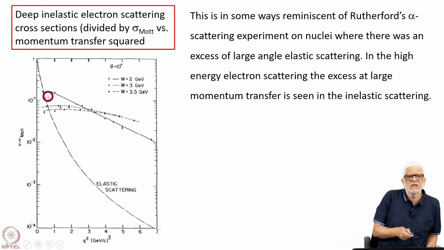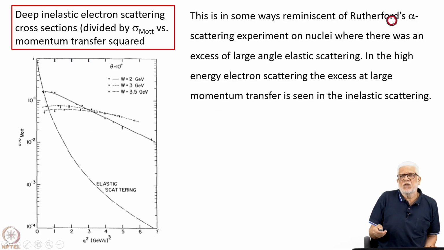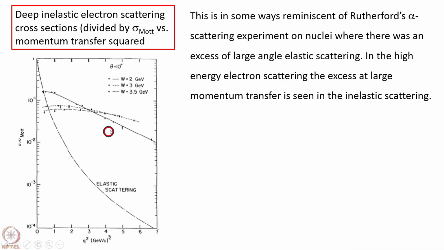So, the full line is this one, the 3 GeV one is small dashes, and the large dashes are the 3.5 GeV. So, these roughly behave in this same manner. As compared to the elastic scattering cross section, these are way above. So, the deep inelastic cross section is way above. In some ways you might say that this is reminiscent of Rutherford's alpha scattering experiment on nuclei, where there was a large excess at large angle elastic scattering. This is not elastic scattering, but deep inelastic scattering at large momentum transfer is seen in this experiment.